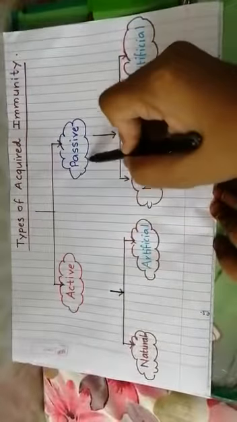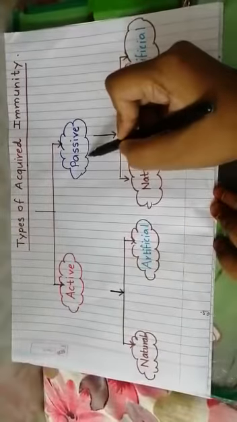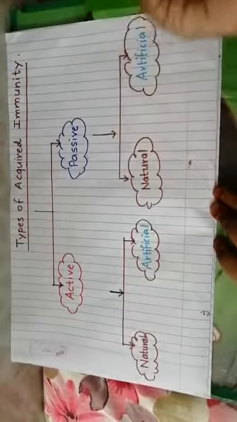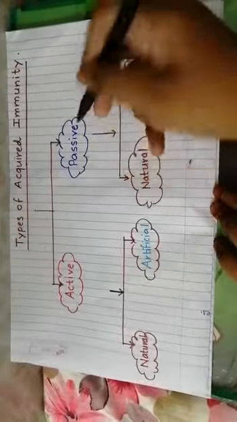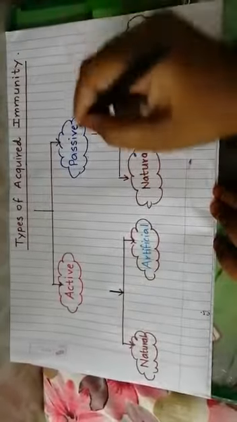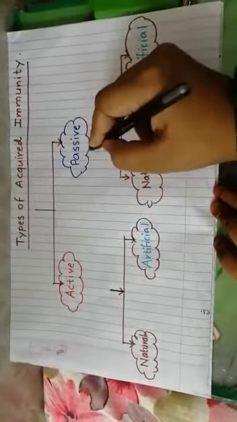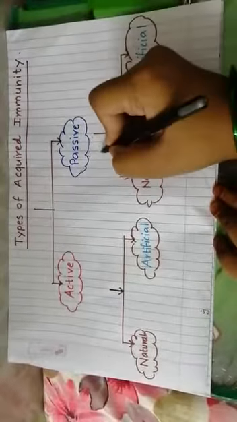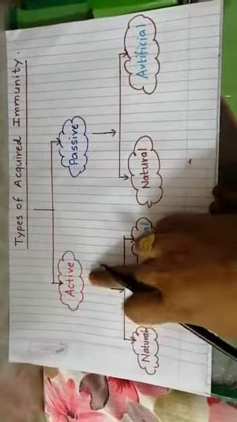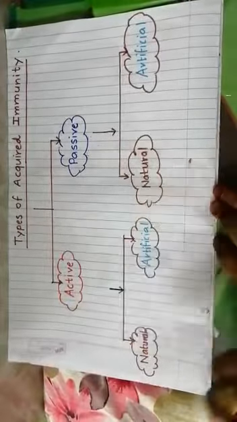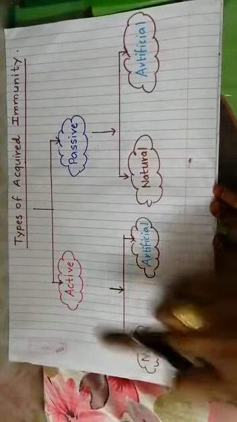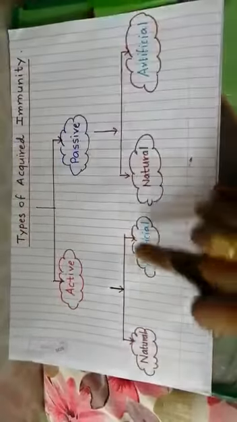Okay, here in passive, the person's body, the one who is infected, is not able to make the antibody. So the source of antibody will be different from that person. Someone else will make the antibody for this immunity. So for providing passive immunity, someone else's antibody is required, and in active immunity, our body will make its own antibody. Okay, now active immunity can be of two types. It can be natural active acquired immunity, or it can be artificial active acquired immunity.